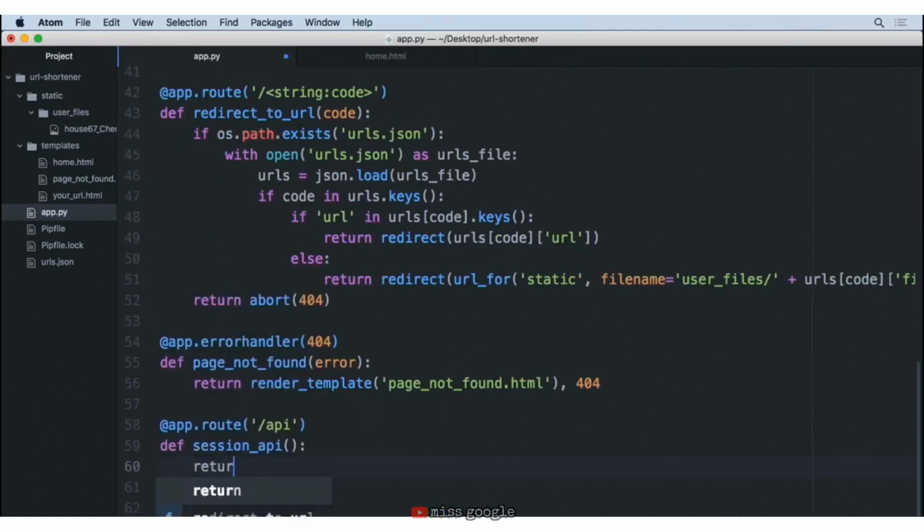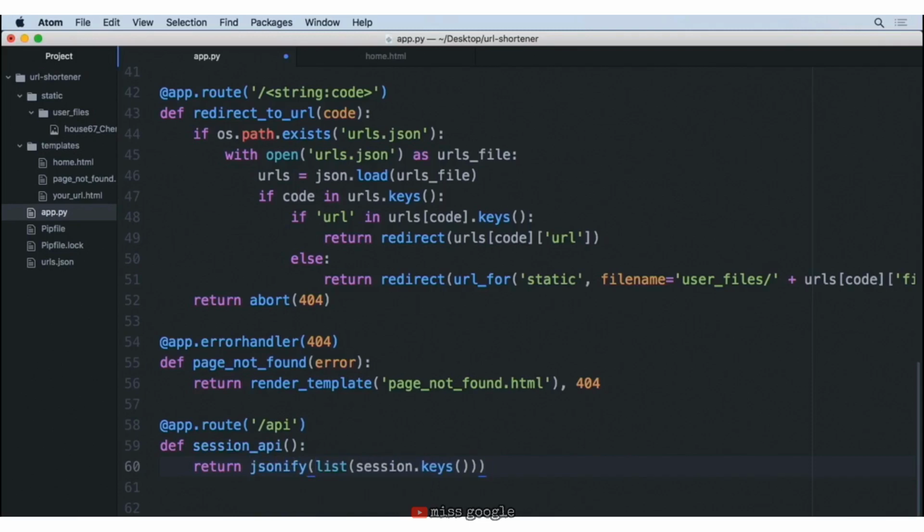And we want to return, remember, our session.keys, but we want to make sure that this comes through as a list. So we'll say list and wrap this all in parentheses. And then we want to wrap all of that in jsonify's function that takes this list and turns it into JSON. So we're going to say jsonify, and we'll wrap this up.